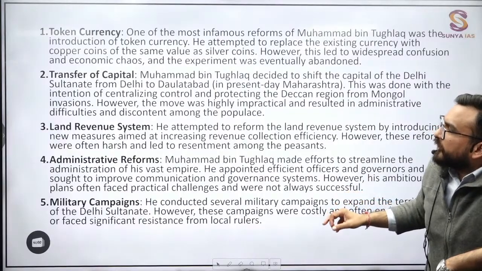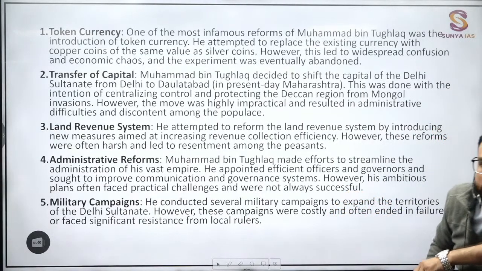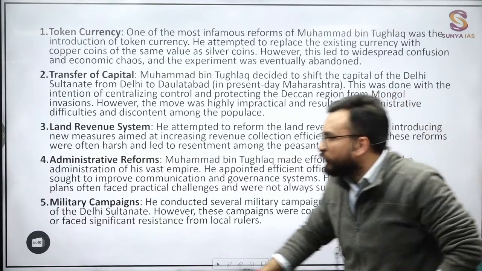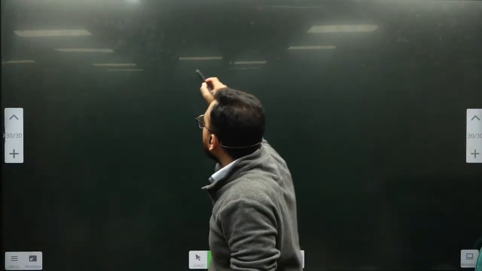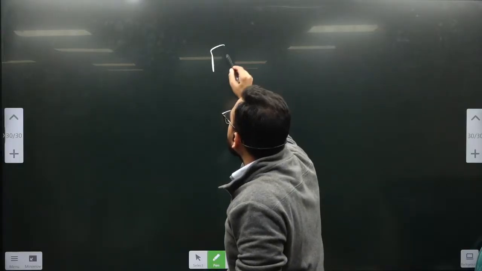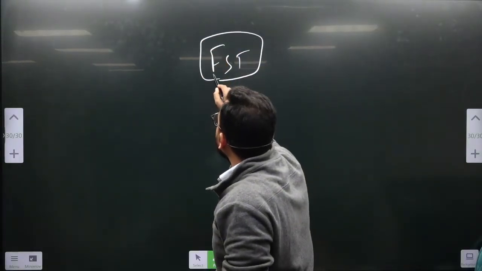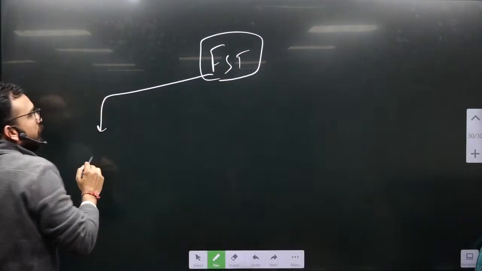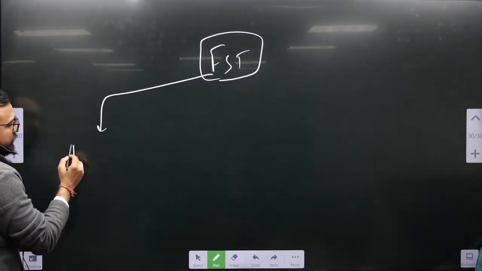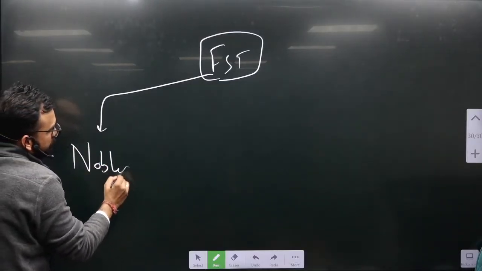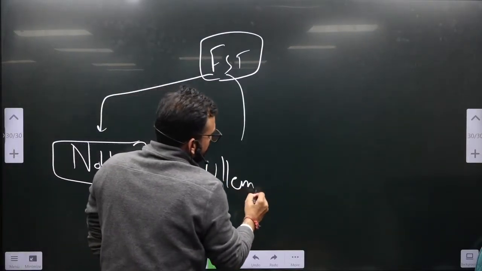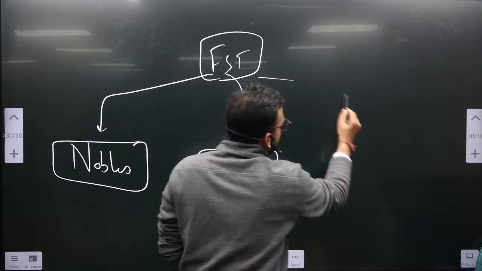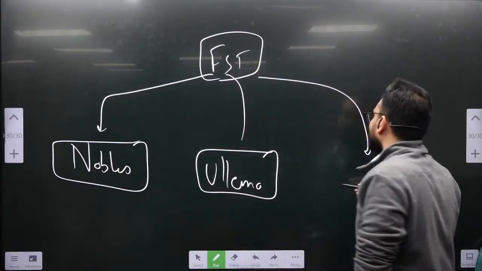After Muhammad bin Tughlaq, you will see Firoz Shah Tughlaq. What will Firoz Shah Tughlaq's important contribution be? Dekho, after Muhammad bin Tughlaq, Firoz Shah Tughlaq will change the policies with respect to nobles, with respect to the ulema class, and with respect to whom? Army.